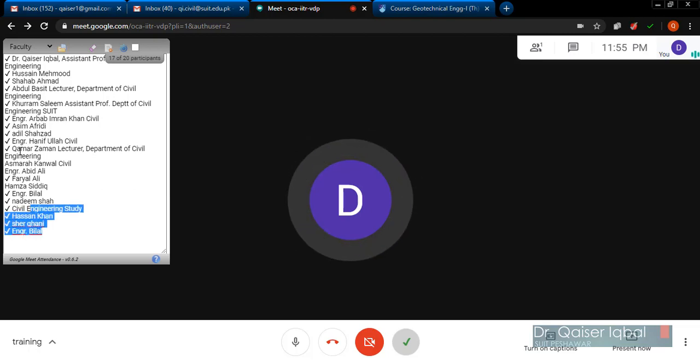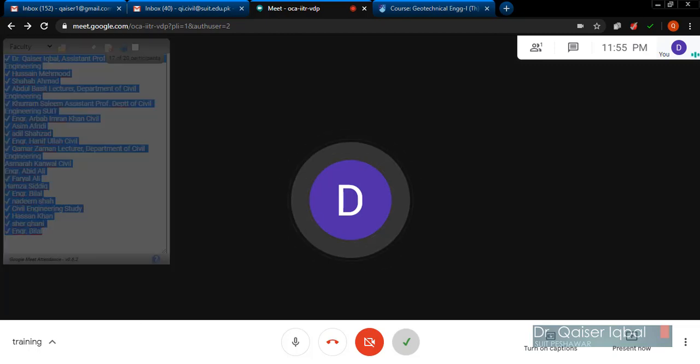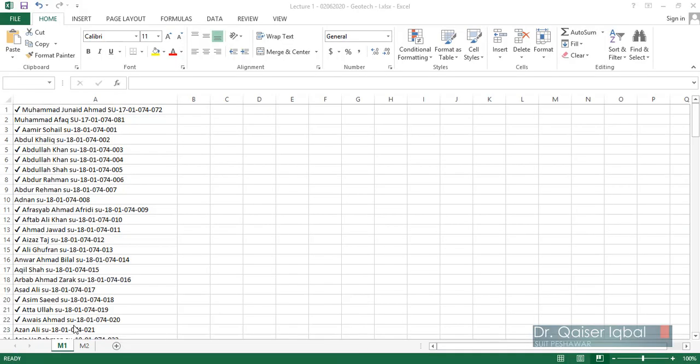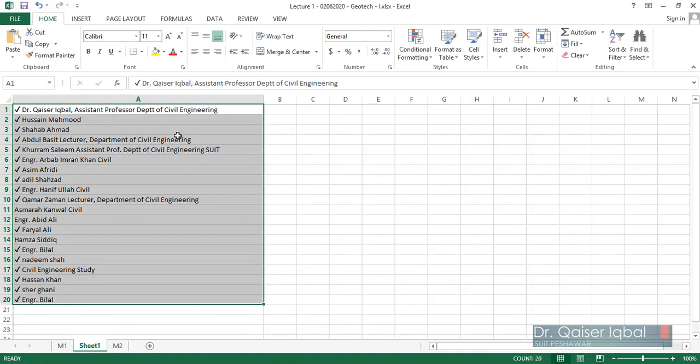So you will just copy your attendance from here, or you can have a save button over here, because I have not taken the attendance over here. If anybody else appears in the list, there will be a save button available over here. But sometimes even if the app crashes and fails to save it, you can just copy all the attendance like this, Control C, and you can open your attendance file and place it over there. So I can just place the attendance over here, and you can see all the attendance which I've taken with the tick marks appearing over here.